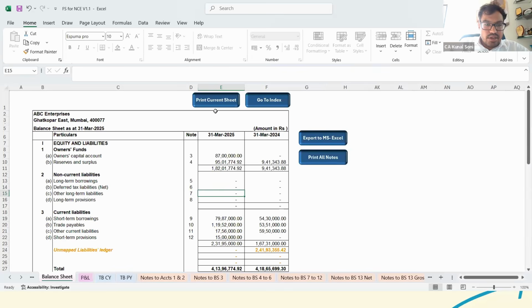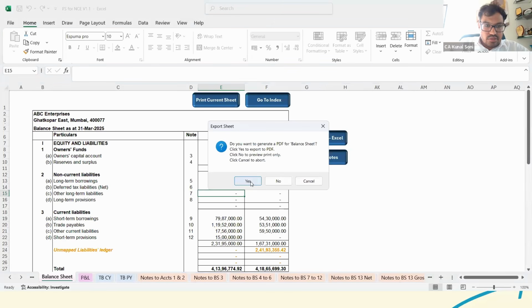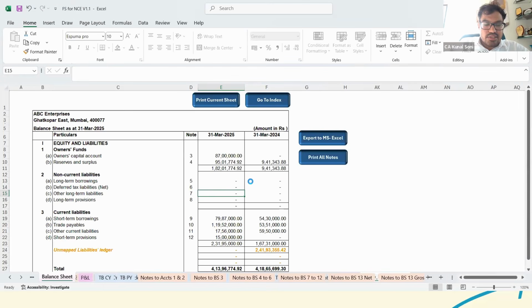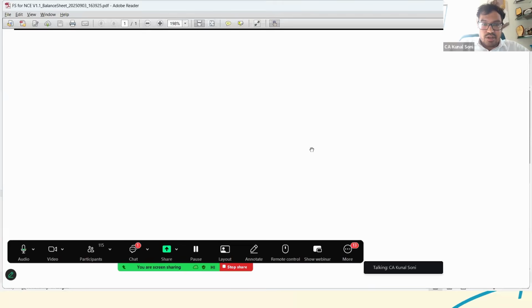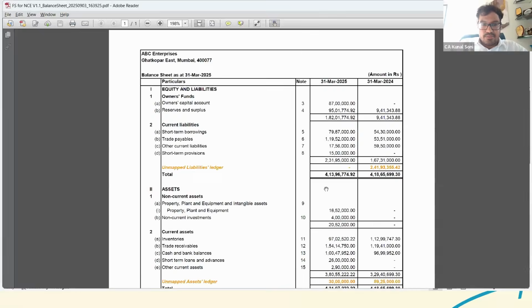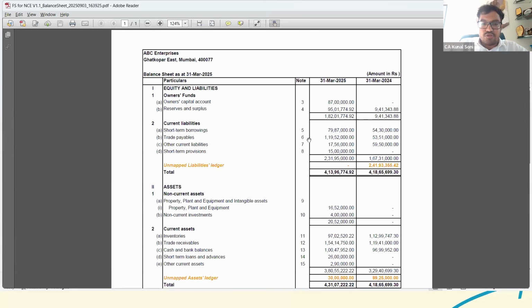Now what happens when you are actually printing the same, so let's say print the current sheet, is that Tally by itself removes all these sheets. And see, the numbering is 3, 4, 9, 10, 11, 12. When we printed, it is 3, 4, 5, 6, 7, 8. The numbering would be updated by itself. And the zero balance that is there would be removed. The zero balance figures would only be available in case there are balances in the current year, however in the previous year it is not there. So that is mandatory for comparative purposes.